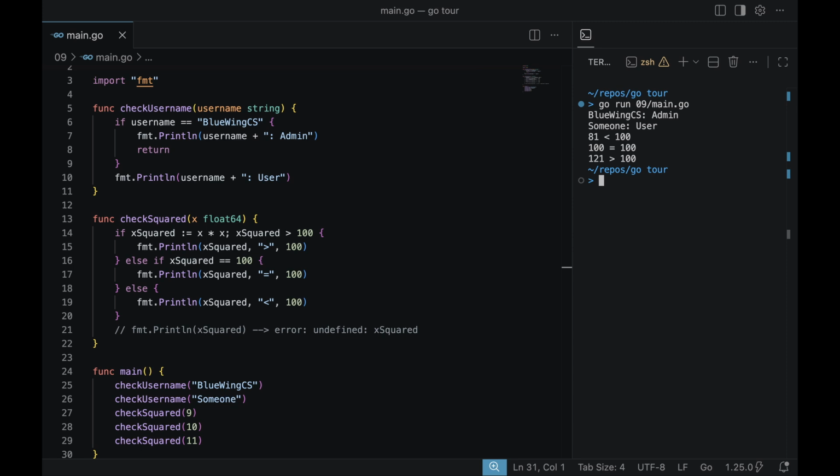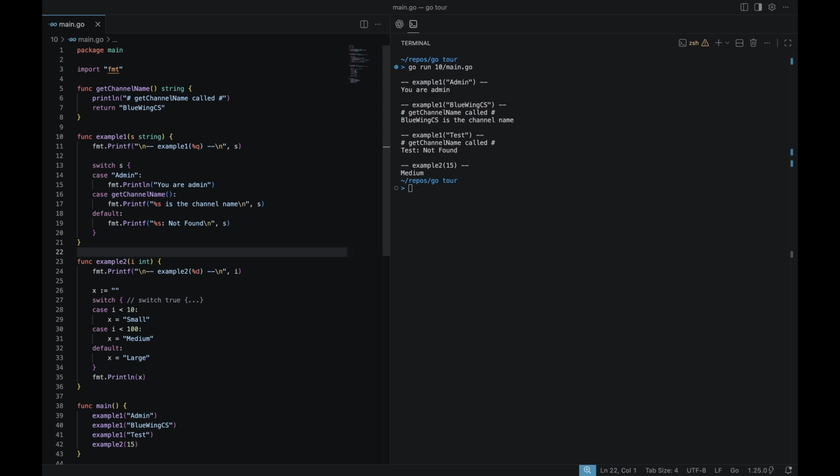The if statement in Go can also have a short statement before the condition expression. For example, in the check squared function, we declared x squared from the x value before the condition expression, and then write the condition expression after the semicolon. This new x squared value is accessible and usable inside the scope of the if and its else statements.